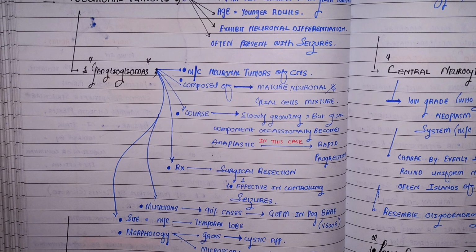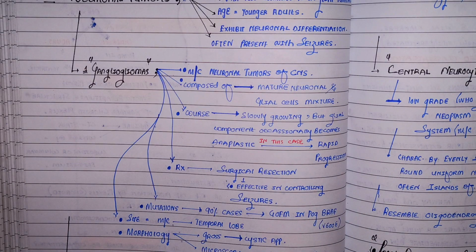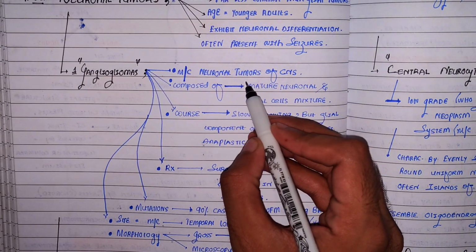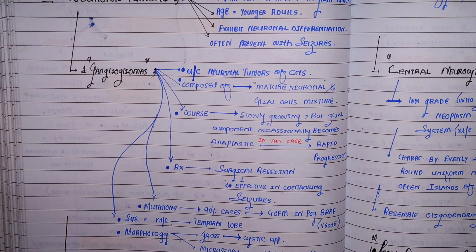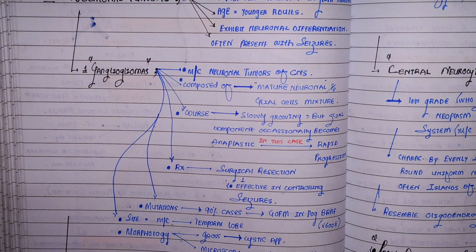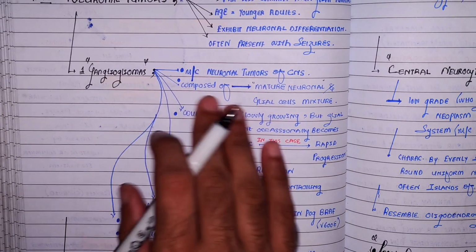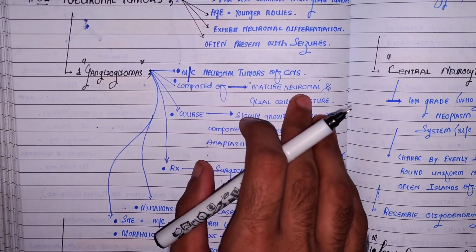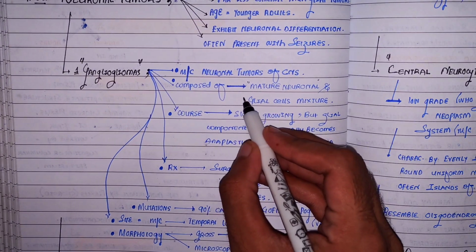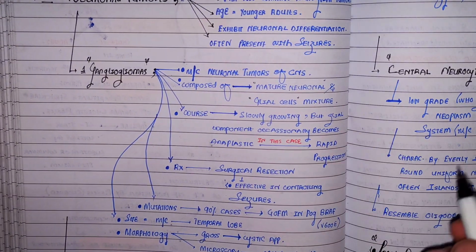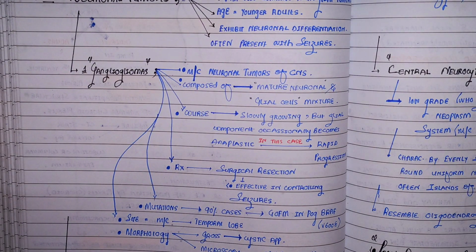Number 1, gangliogliomas, right? It's the most common neuronal tumor of the CNS. It is composed of, now an interesting thing is going to be there, it is composed of the mature neuronal cells, so it's good, but you will find it very new to know that gangliogliomas are composed not only of the mature neuronal cells, but they also contain glial cells as well. So there is a mixture of the mature neuronal cells and a few glial cells as well.